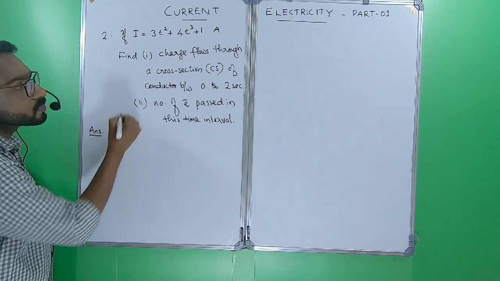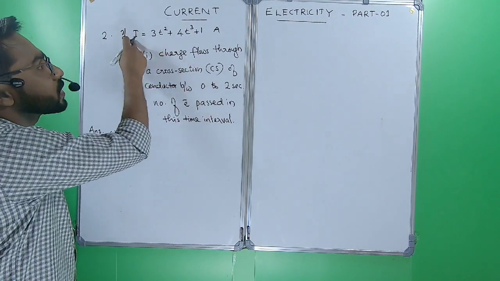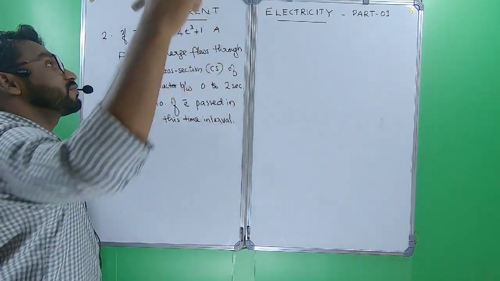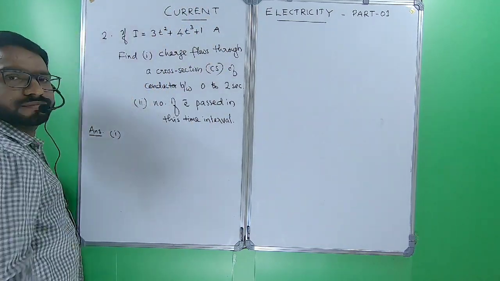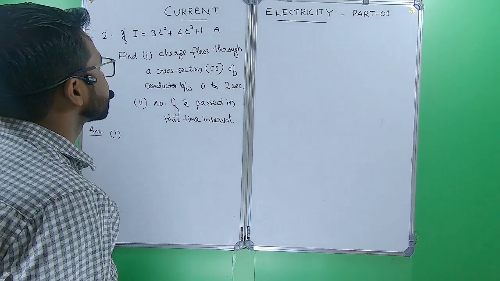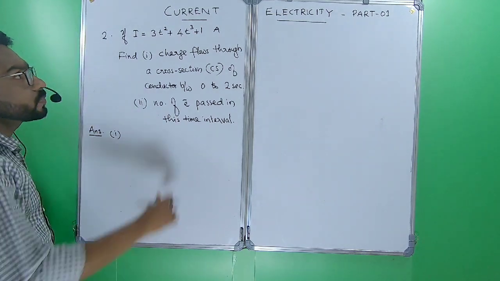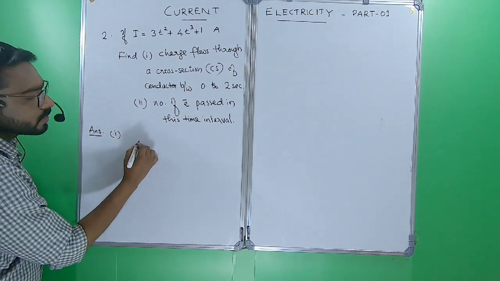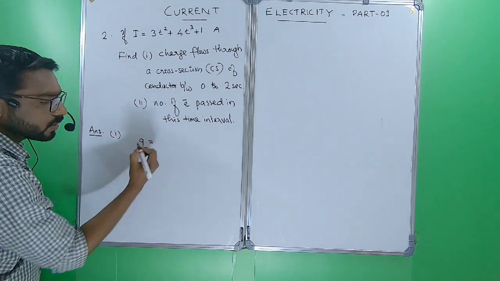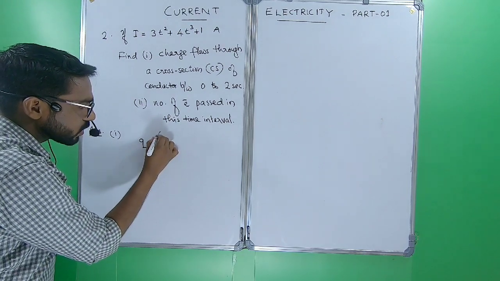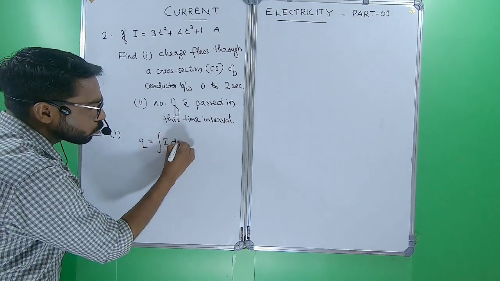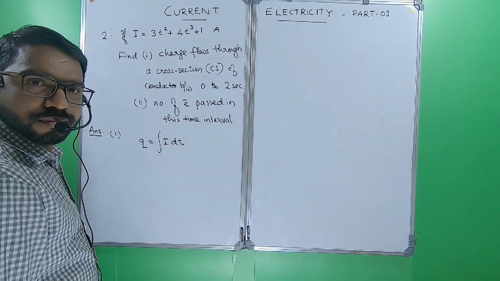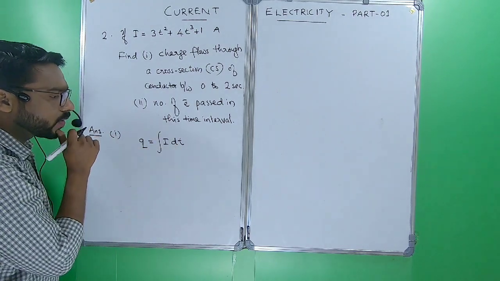First question answer. We have to find charge, and current is given here as a function of time. So we have to use integration: total charge Q equal to integral of I dt.